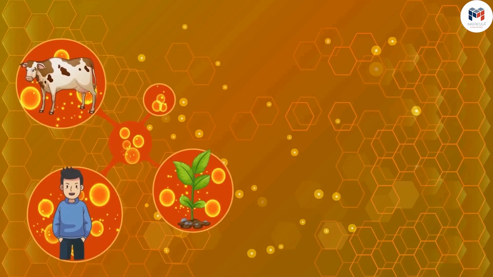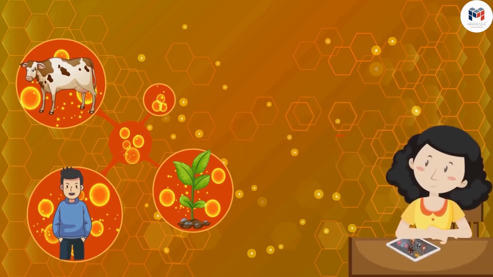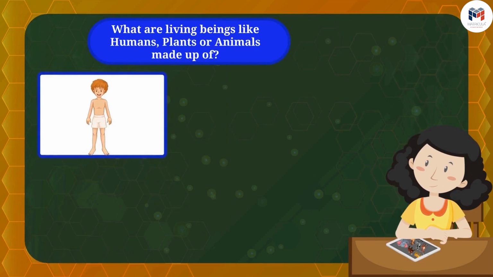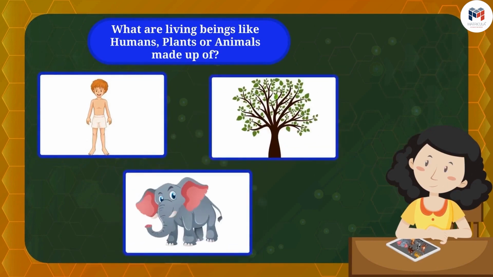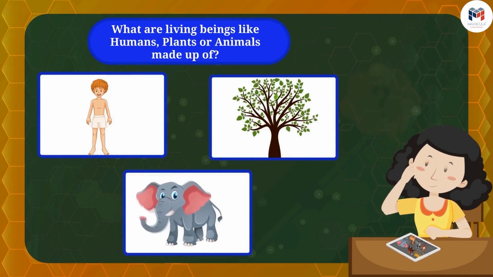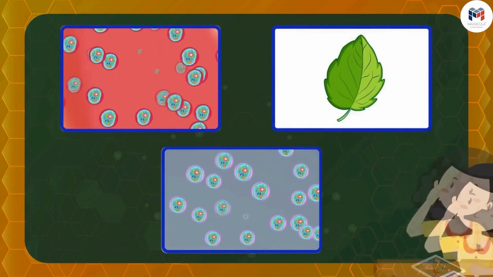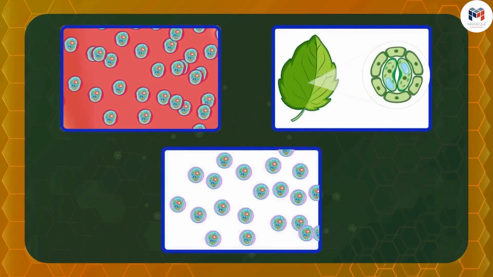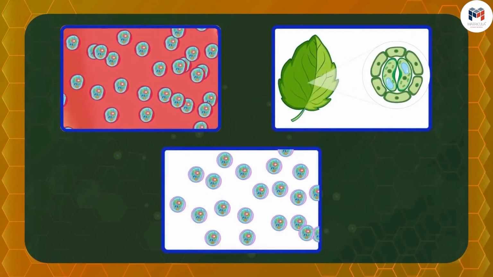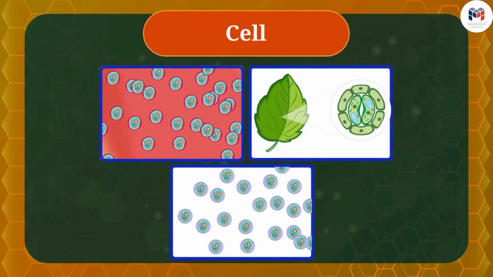Hello everyone, welcome back. Today in this video, we will learn about the cell. Friends, have you ever thought what living beings like humans, plants or animals are made up of? Well, let's see. If we zoom into all these living creatures, you can see small compartments. These compartments are called cells.